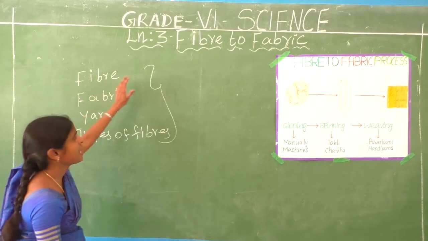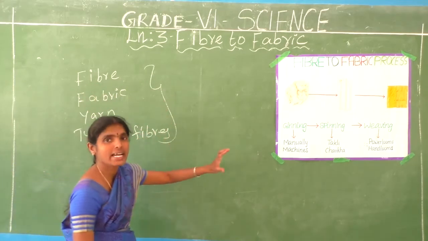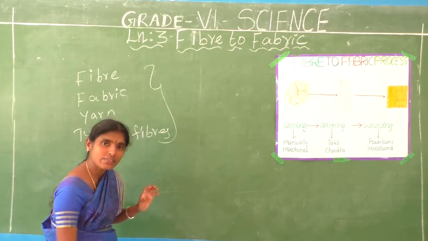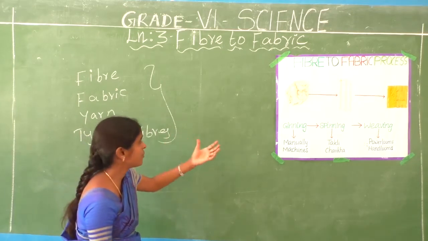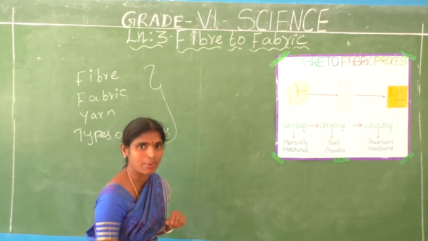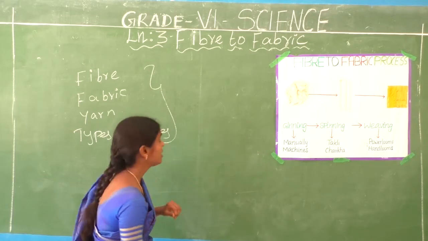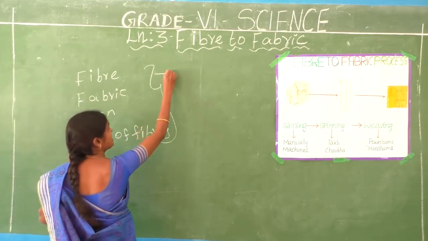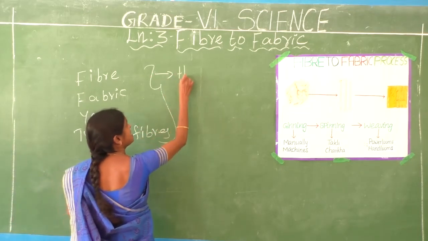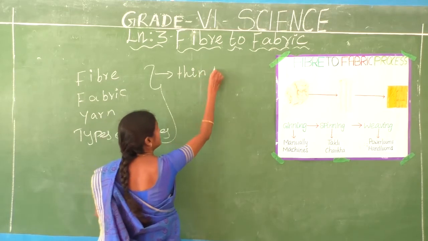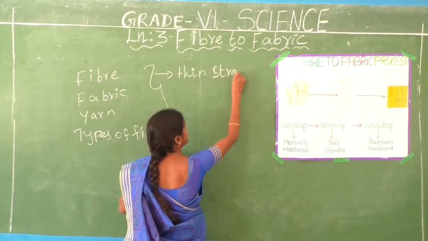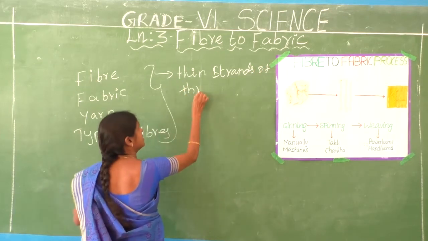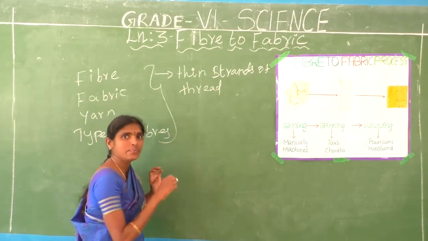What is meant by fiber? Where do we get fiber from? We get fiber from the cotton plant. Do you understand? See, what is meant by fiber? Fiber is nothing but thin strands of thread. This is called the fiber.